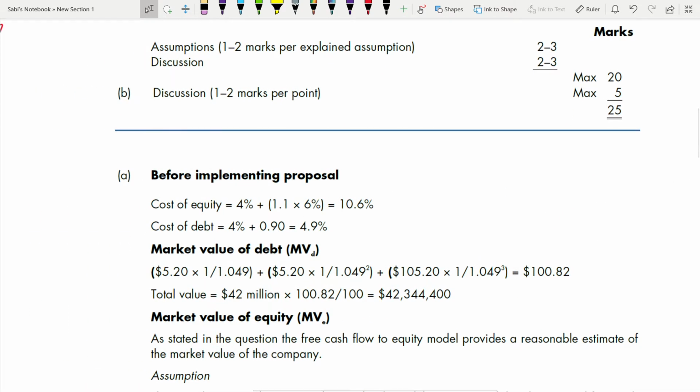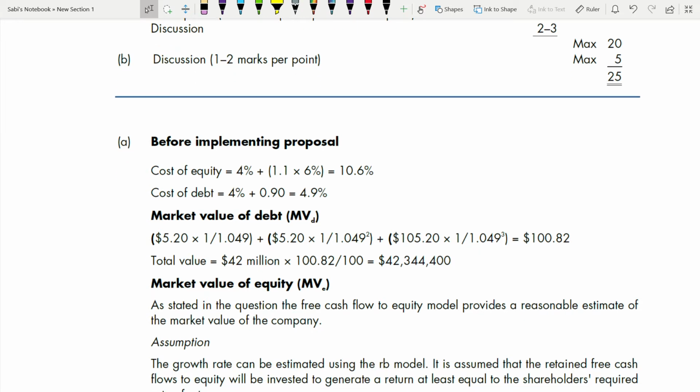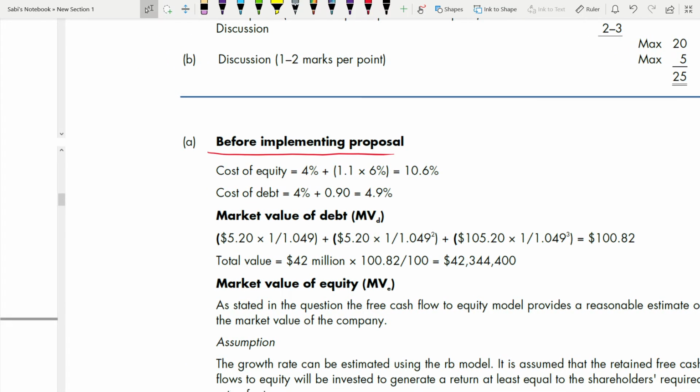Now, first, what is the starting point in this question? The starting point is always before, not after, before implementing proposal. So this is your subheading. Now what do you need? To find WACC, you need 4 things. This is for all those types of questions where you are required to find WACC or cost of equity before and after proposal. You have to find 4 things.